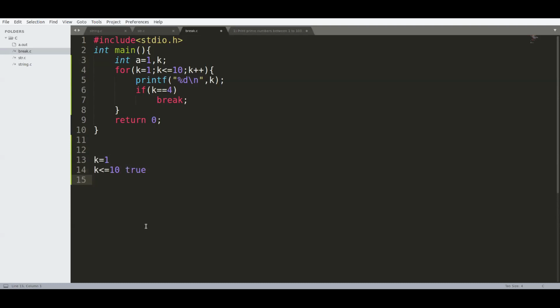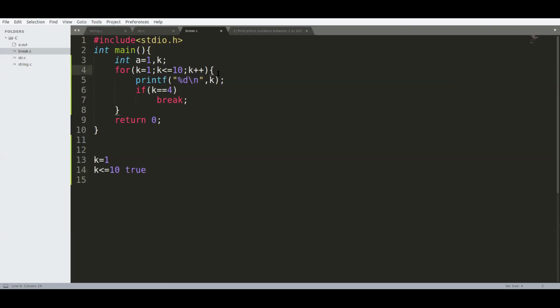Then what does it do? It just simply enters into the printf. Observe the mouse pointer that I am moving. It will not check this k plus plus. First, initially k value is 1. Then it checks the condition. Here k will be replaced with 1. 1 is less than or equal to 10. Yes, true. Then it just simply enters the block.